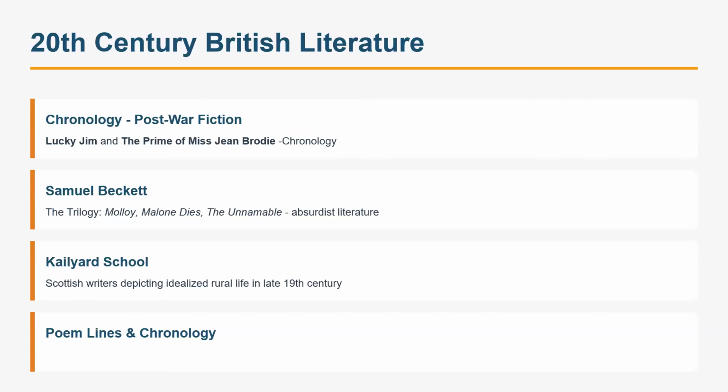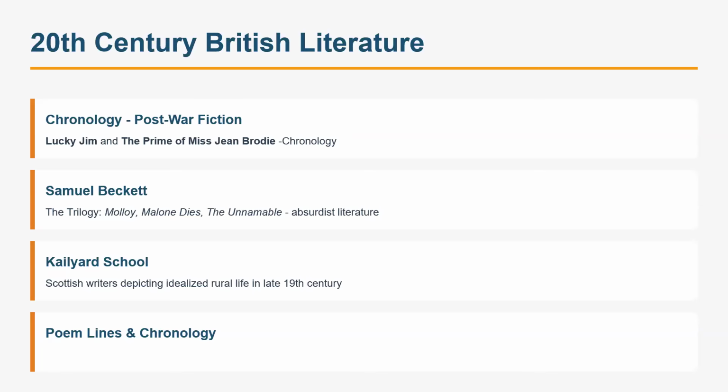Samuel Beckett, we did last week, right? Multiple times this question was asked: which was the trilogy? Molloy, Malone Dies, and The Unnamable were the trilogy, right? There was Murphy also, I remember that option, but Murphy was a separate novel which was written almost a decade earlier. Then the Kailyard School, there was a question. We studied the Kailyard School in literary movements and terminologies, just last week in class. You know, Scottish writers of the 19th century, for example James Barrie and others. So that was about the Kailyard School.